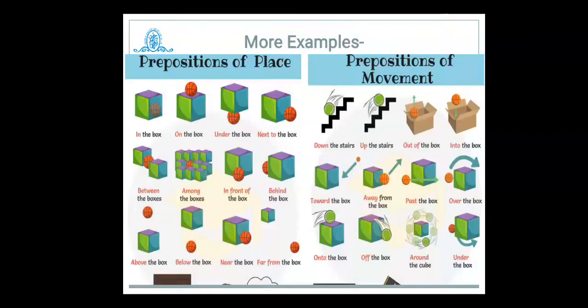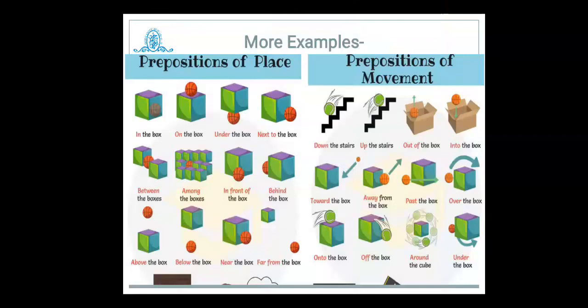In the box: when the object is inside of something, and in a wider sense, we say it is in the box. The ball is in the box. Next is on the box. When some objects are touching something, then we can use on. So the ball is on the box.